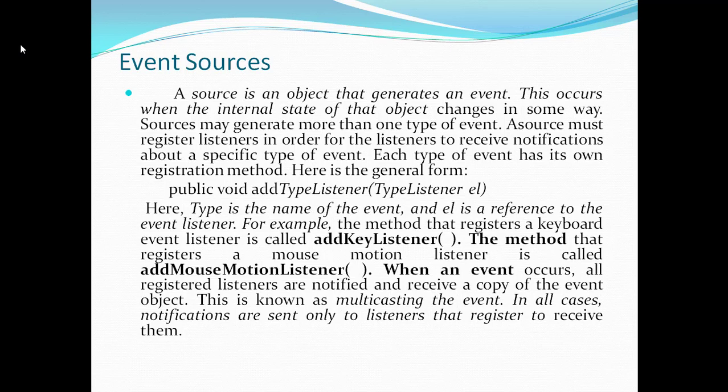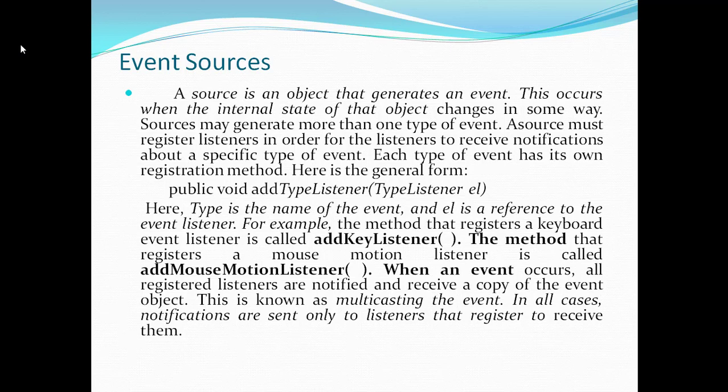Sources may generate more than one type of event. A source must register listeners in order for the listener to receive notifications about a specific type of event. Each type of event has its own registration method.